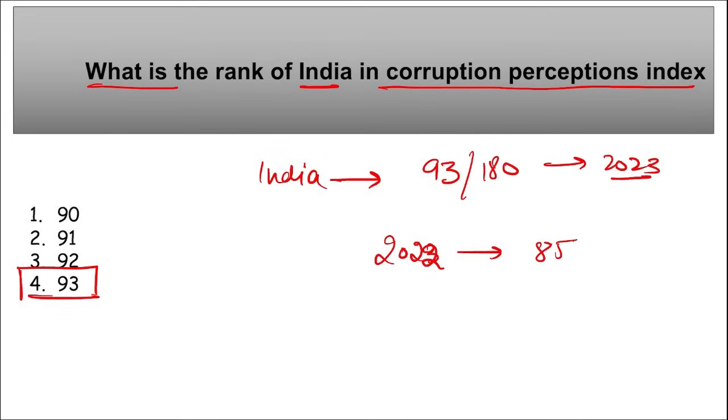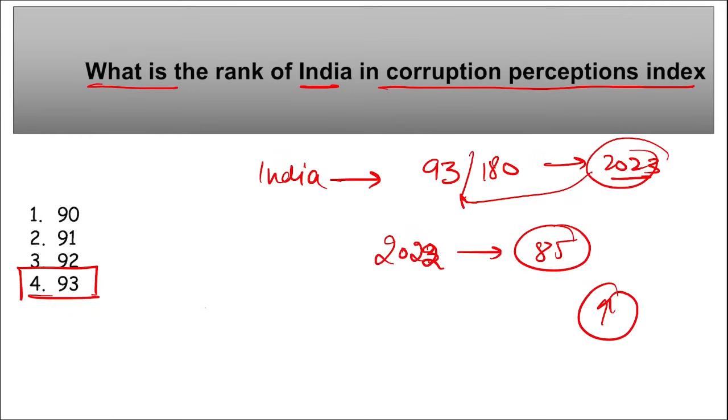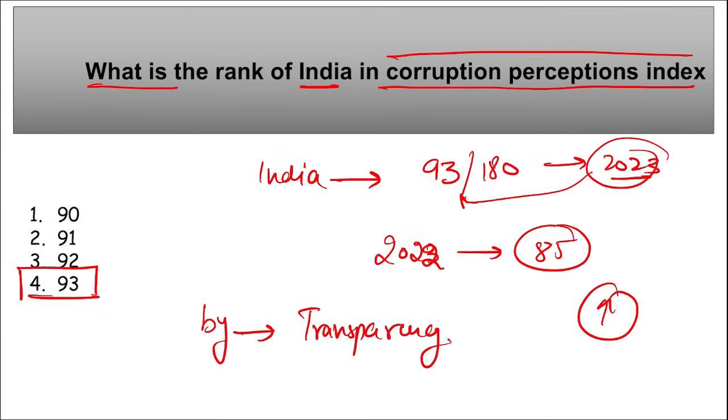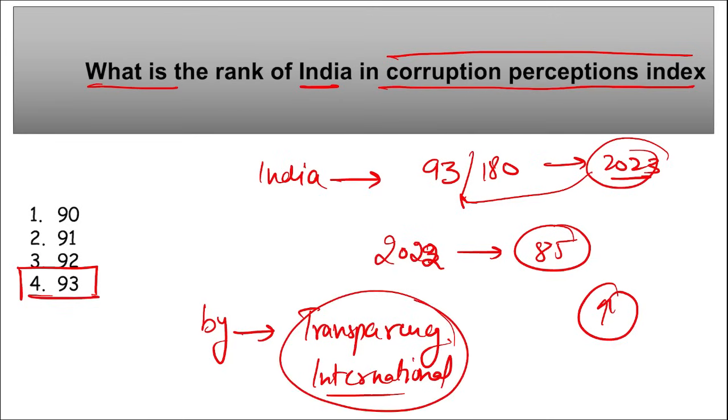2022 was at 85th position. Now in 2023 it is at 93 position, right? That means we can say the corruption in India has increased, right? This data was released by which organization? This Corruption Perceptions Index was released by Transparency International, right? Transparency International released the Corruption Perceptions Index in which the rank of India was 93.